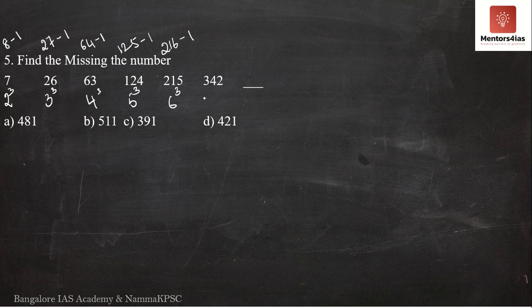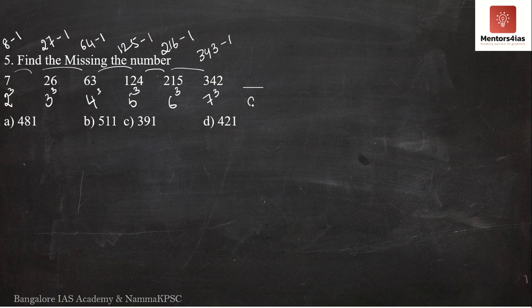Finally, we have 342. How do we get 342? It is 7 cube. 7 cube is 343. 7 sevens are 49. 49 into 7 is 343. 343 minus 1 is 342. So obviously, I hope you've understood the pattern or sequence over here.